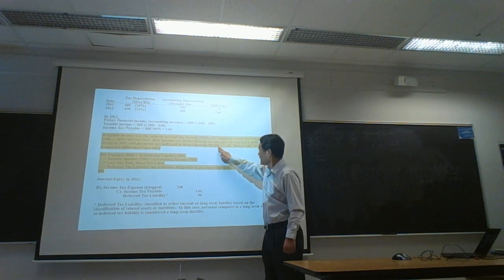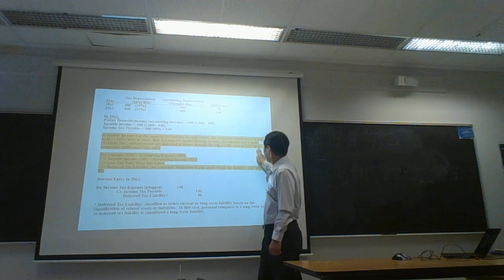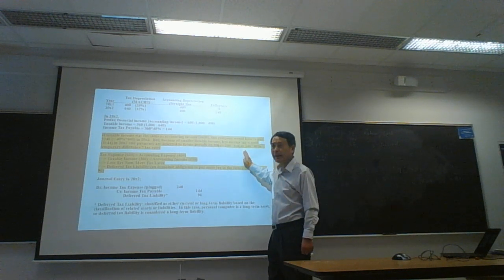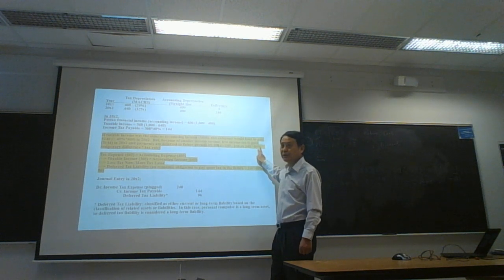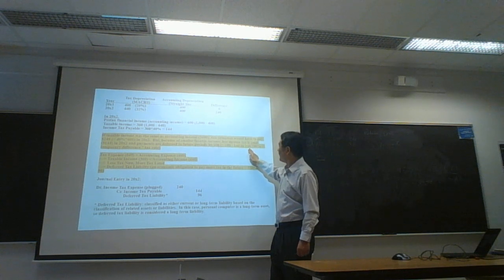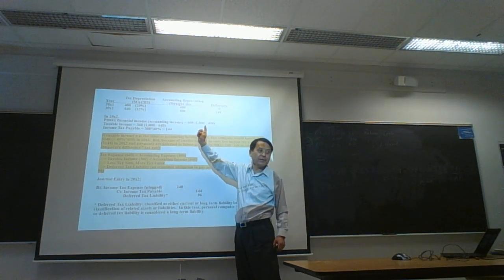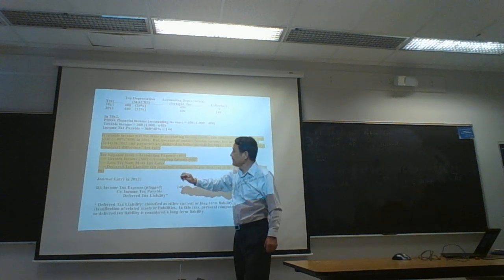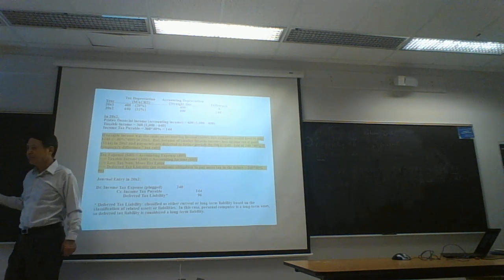And this $96 is also, as I mentioned over here, 40% of 240. 40% is a future tax rate, which is the same as the current tax rate. And the 240 is the temporary difference. So DTL is always like this: temporary difference, 240 in the second year, times future rate 40%.